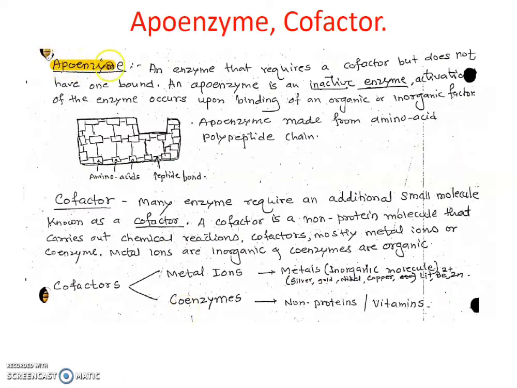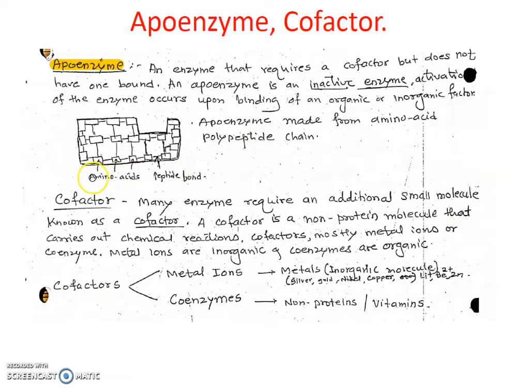Then the apoenzyme is an enzyme that requires a cofactor but does not have one bound. An apoenzyme is an inactive enzyme. Activation of these enzymes occurs upon binding of an organic or inorganic factor. Apoenzymes are made from amino acid polypeptide chains. So these are the amino acid and polypeptide chains.